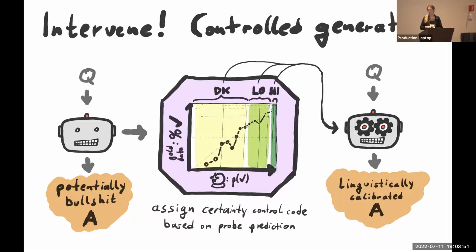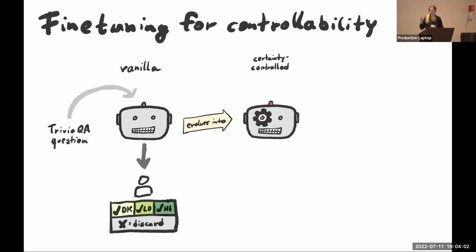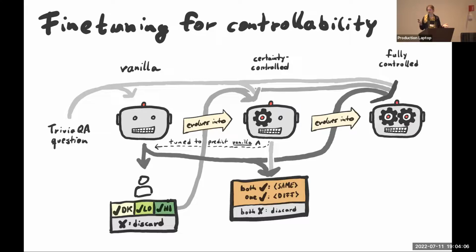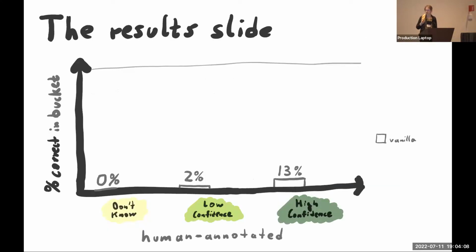Now, training this fine-tuned model is really interesting, and I made beautiful animations for it before I realized that I didn't have enough time to talk about it at all. So I'm going to skip through these animations, but look at them. There's arrows. I'm very proud of it. You can check them out on my website. The slides are all there. So if you're interested, take a look at that.